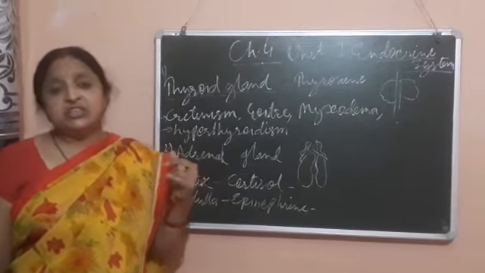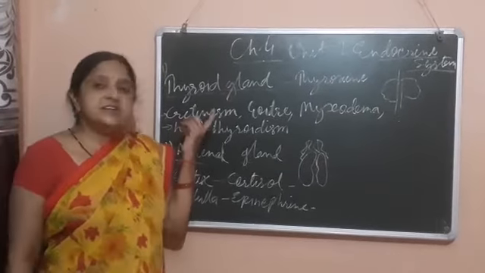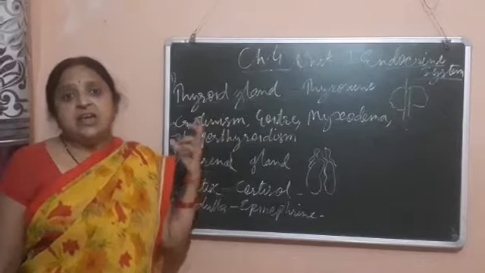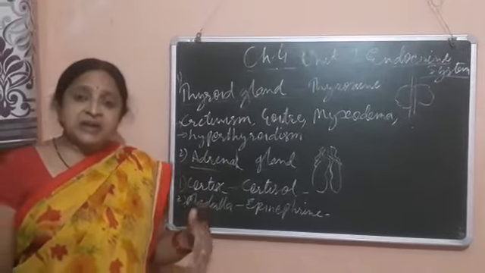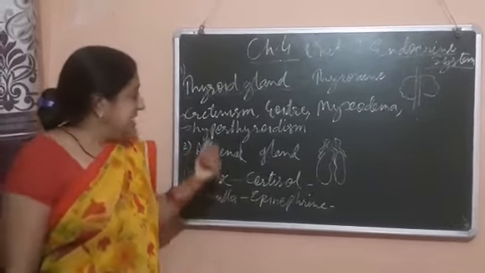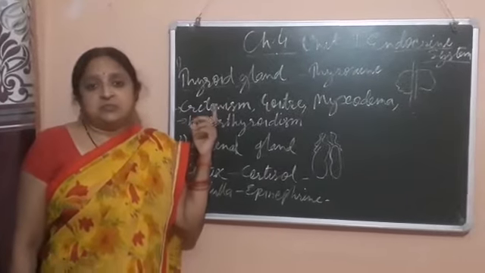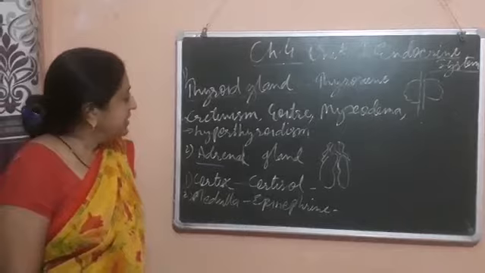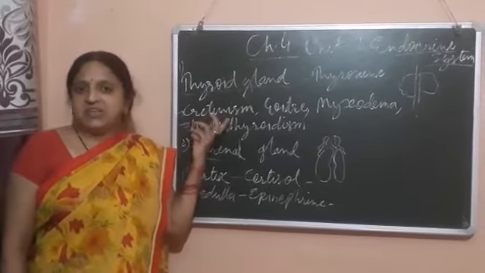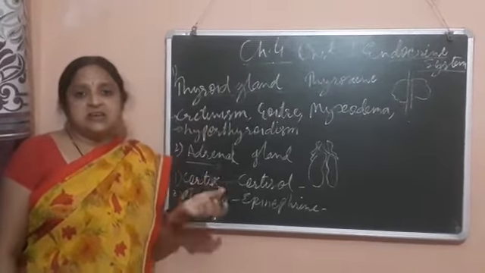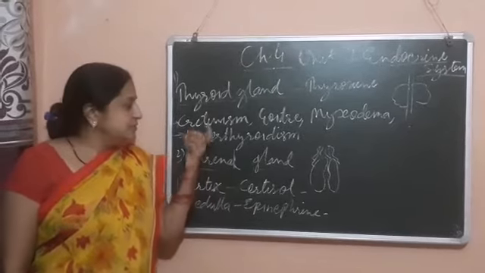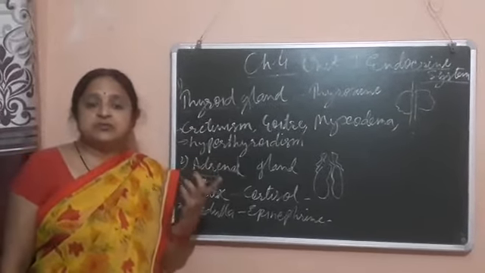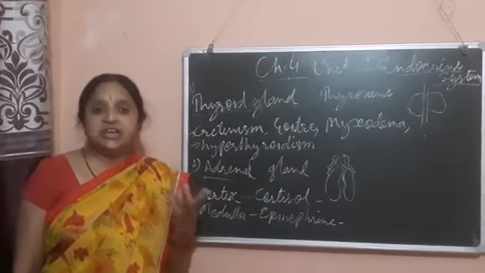The hyposecretion of thyroxine causes cretinism in childhood. This type of child has delayed mental and physical development, and it slows their growth also. In this way, it is very dangerous for that type of children. So cretinism is caused by the lower secretion of thyroxine in childhood.